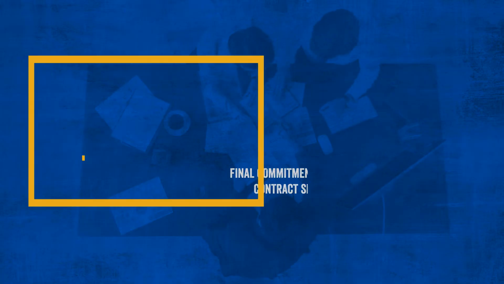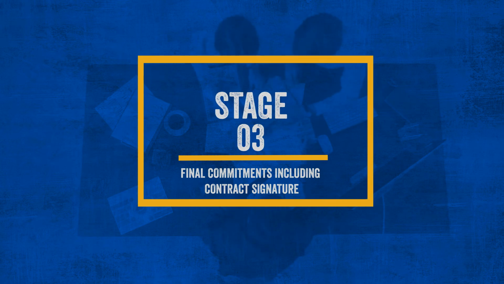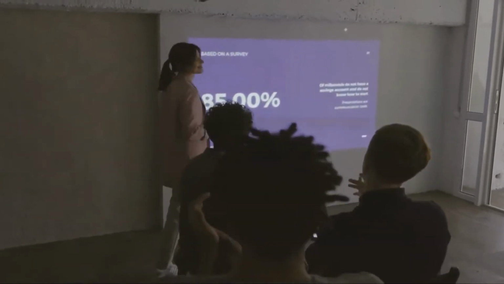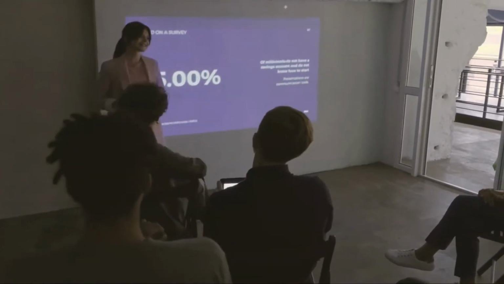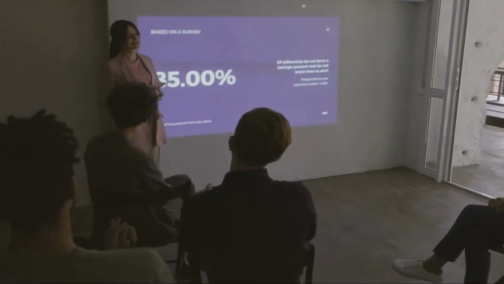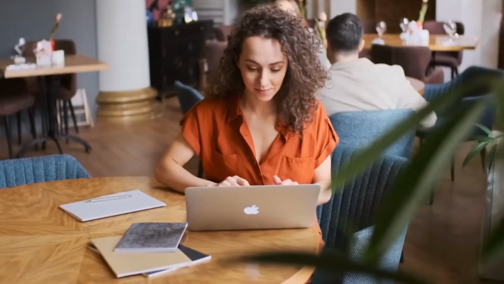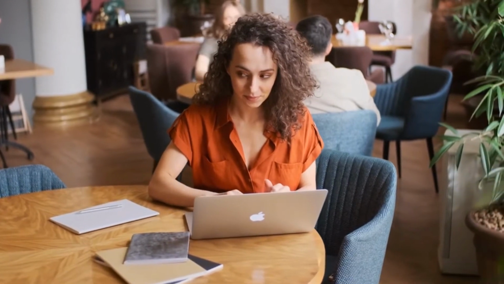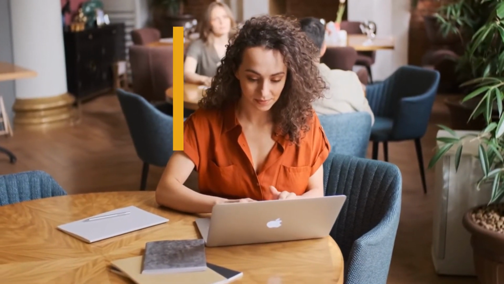Stage 3. Final commitments, including contract signature. Stage 3 is initiated and owned by COs. It represents the final agreement to proceed. It can be entered into at any stage in the process, but timing should reflect the point at which binding commitments are made to external parties, usually a donor, but might also be consortium partners, primes or subcontractors, or even consultants. Stage 3 cannot be completed where there is a possibility of material change to contractual terms or funding arrangements.